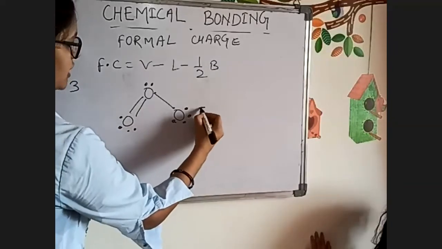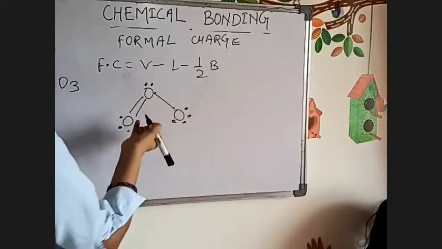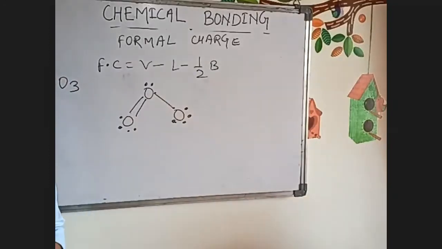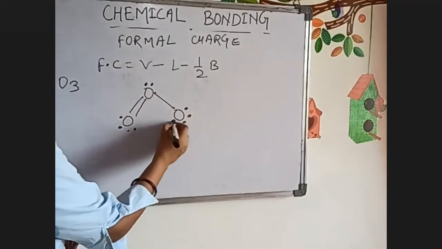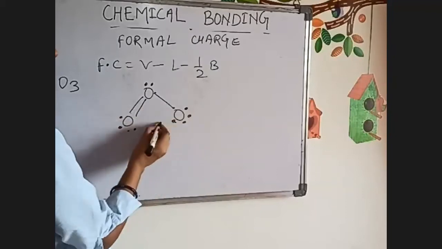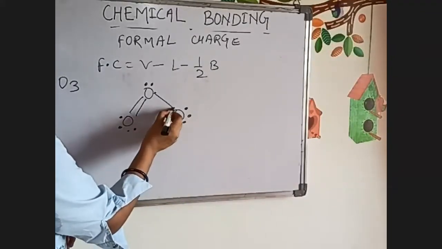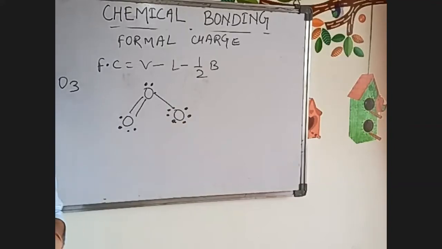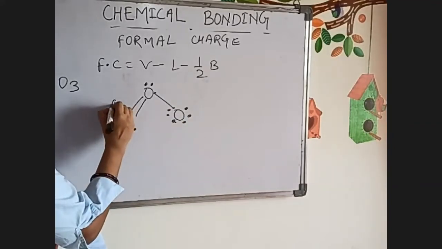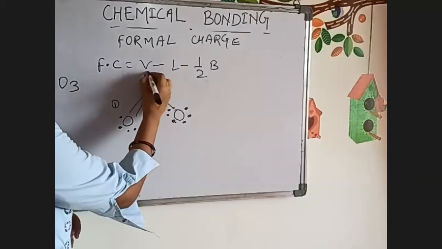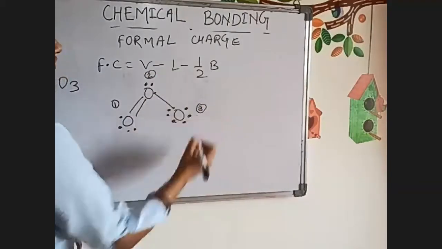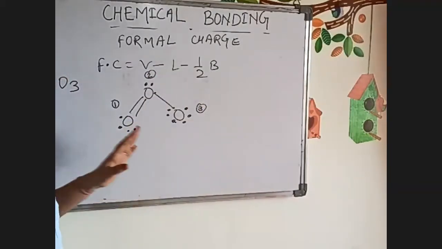And one negative charge will come here. We will not write it initially. What we will do is mention 1 for this oxygen, 2 for this, and 3 for this. These 1, 2, 3 are the naming.